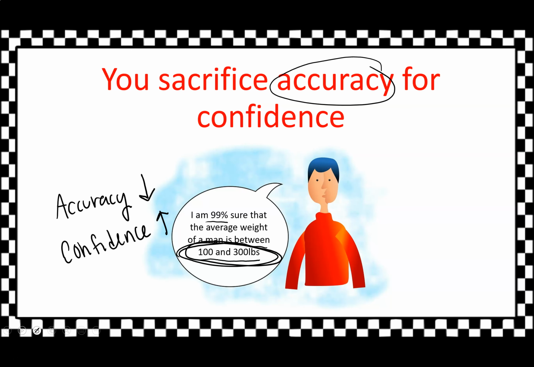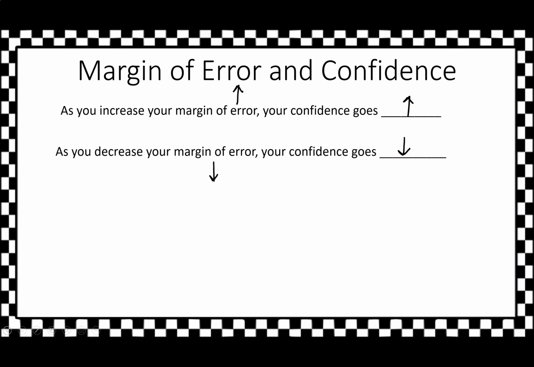So if I go back to this previous slide, we can really see that if you increase your margin of error, that means you've got a really big range. This is low accuracy, isn't it? Because you've got a really large range. And if you decrease your margin of error, so that's kind of small, we're saying the average weight is between 120 pounds and 122 pounds, right? So this is going to be high accuracy.